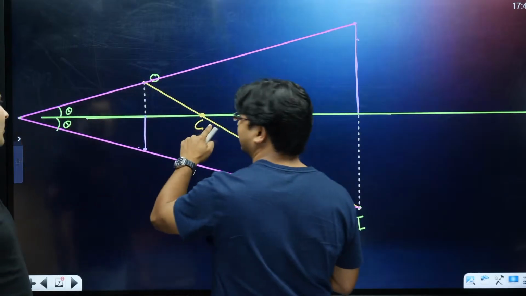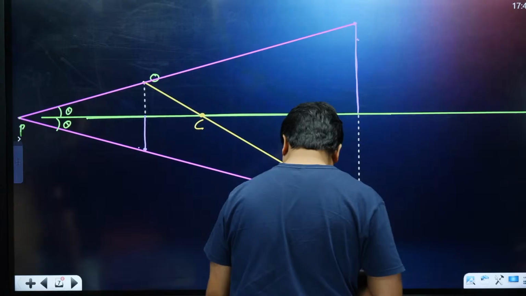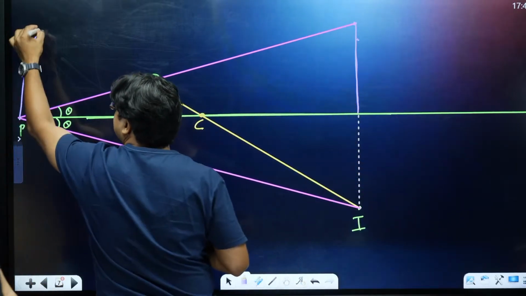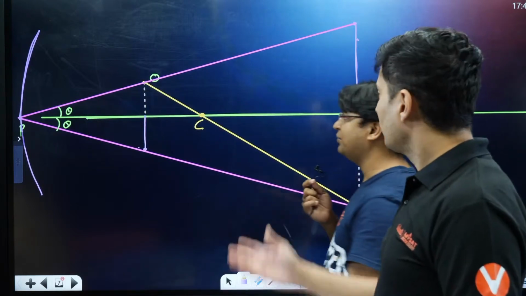Now this is the pole, this is the center of curvature. That also makes it very clear how I should be drawing the curvature. The curvature will be drawn like this, because the center of curvature is on this side. So the curvature needs to be like this. Now it's very simple.